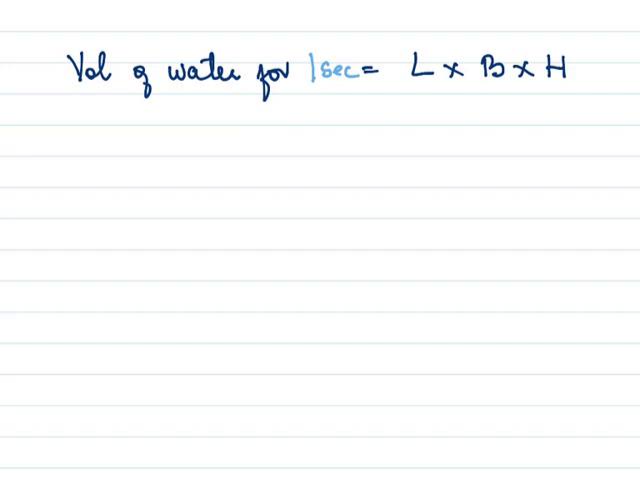Let's go over it again. So we did volume of water for 1 second. And the volume of water for 1 second was length into breadth into height, because it was in the shape of a cuboid. This was given to us. The length, of course, is the speed of water, and the speed of water is 20 meters per second. So in 1 second, it travels 20 meters.